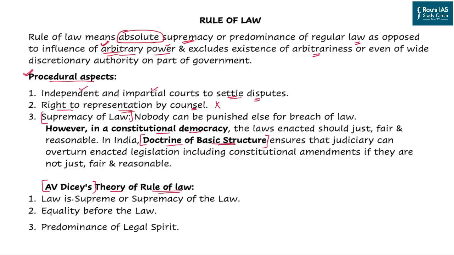According to A.V. Dicey, the theory of rule of law has three important elements. The first one is that law is supreme and there is supremacy of only law. There is no one who is above law. The second one is everyone is equal before the law. So if a rich person has violated the law, why doesn't the administration raze his or her house? There should be equality before law. And third, there should be a predominance of legal spirit. The entire administration should follow the legal spirit in order to go through the important aspect in such violation of law.